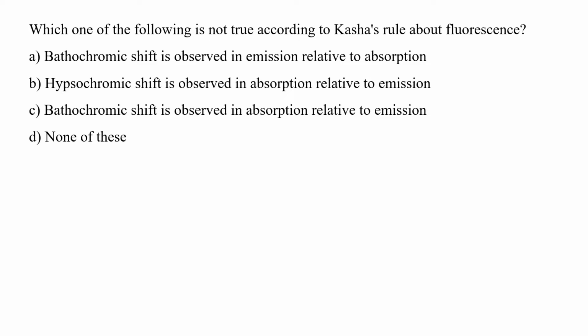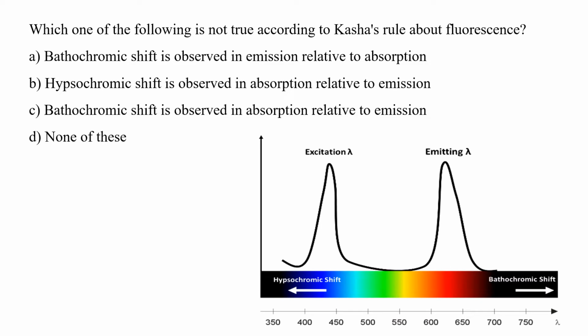Before we understand Kasha's rule about fluorescence, we should know what are bathochromic and hypsochromic shifts. If your emitting wavelength after excitation is shifted to higher wavelength, then it is called red shift or bathochromic shift. While if this emitting wavelength is shifted to the lower wavelength, then it is called hypsochromic shift or the blue shift. Now, as a general rule, in fluorescence, when a fluorophore is excited at one particular wavelength, it goes to the excited state, and upon returning to the ground state, it definitely loses certain energy.